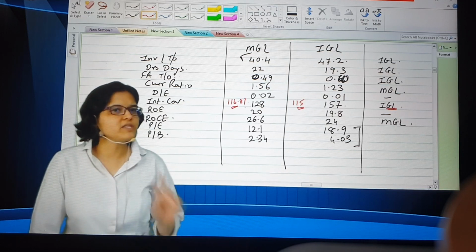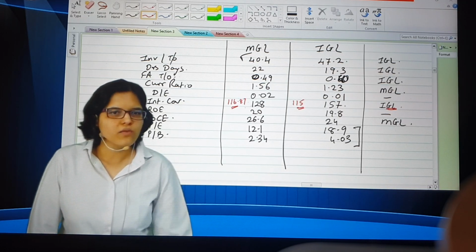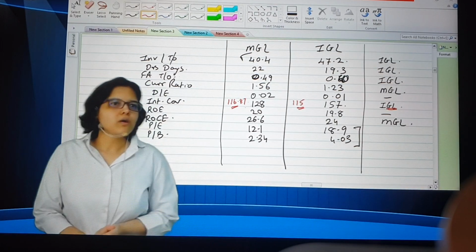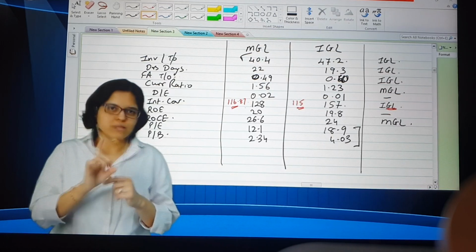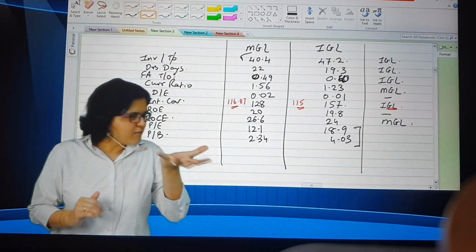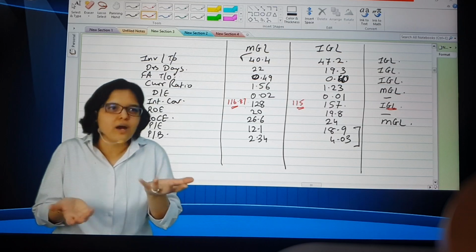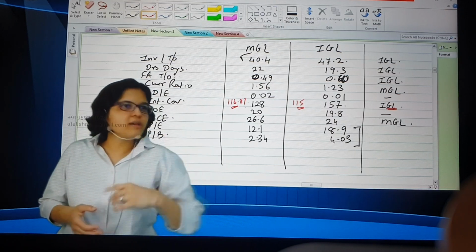But if you remember, interest coverage ratio above what is good? If I say interest coverage above X has to be good. 2. So I see if it is above 1. Above 1 you can pay. Yes or no? I have profit of 100. I have interest payment of 100. I know this is very neck to neck. But can I still pay? Yes. So that is why he might have said 2.